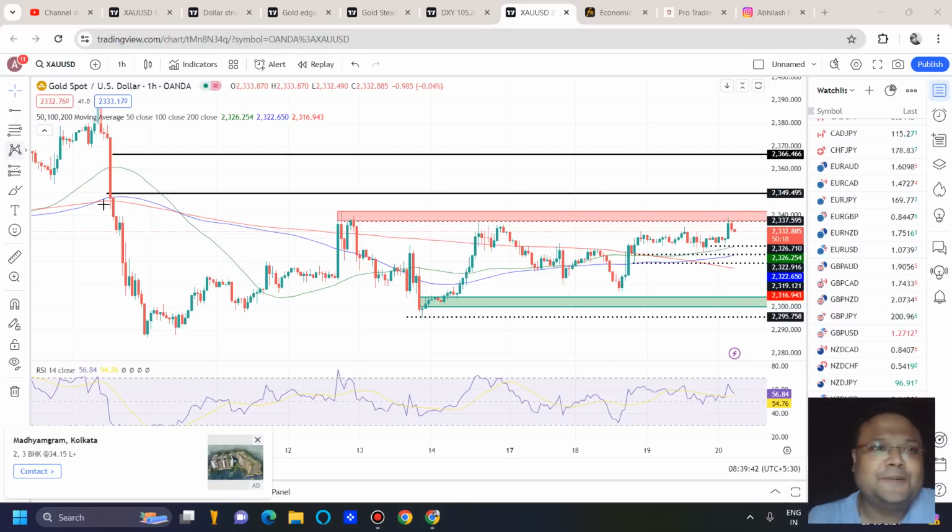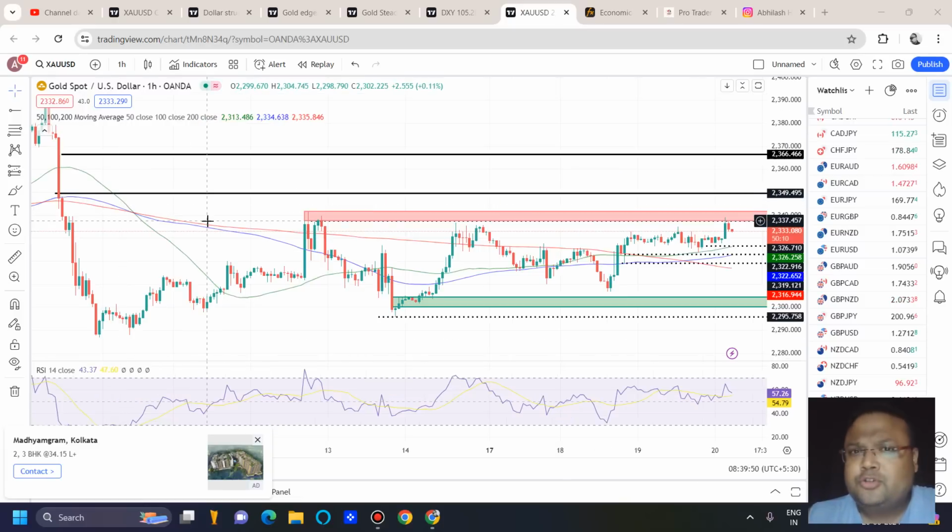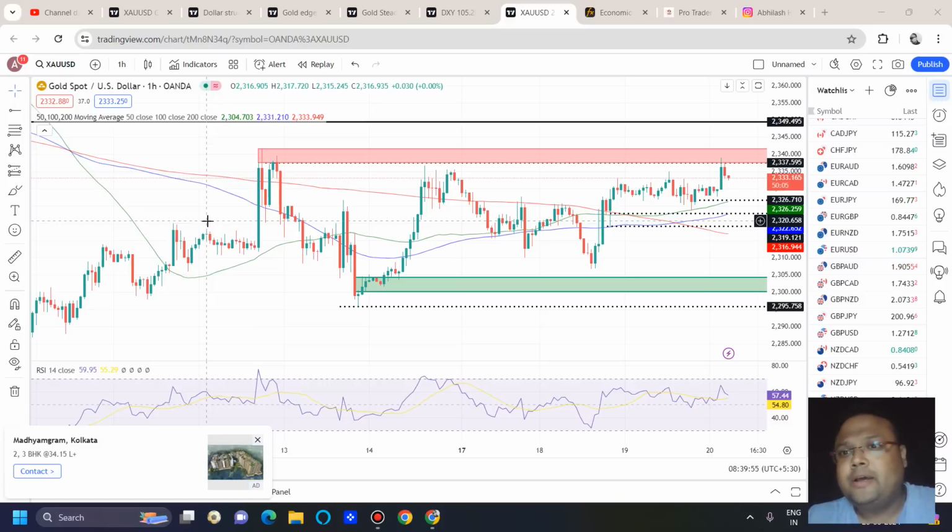So let's get started. My dear friends, this is the hourly chart of gold in front of us, and we can see that gold is still sideways. Gold is trading in a range. And it should not be surprising because we were expecting a range-bound market, or a silent market.